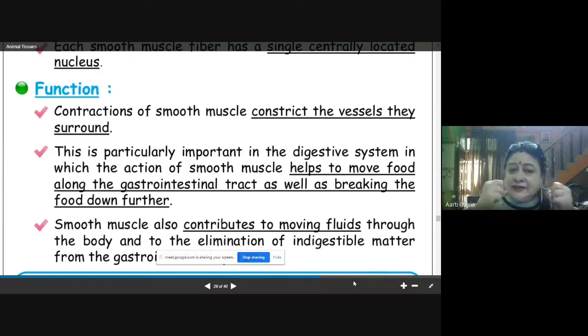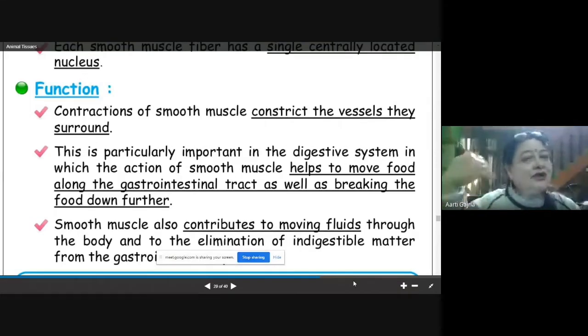Because this kind of contraction and relaxation action is required in the alimentary canal, in our digestive system. Then only the esophagus, the stomach. So because of this movement, digestion takes place, and the food moves in the digestive system.